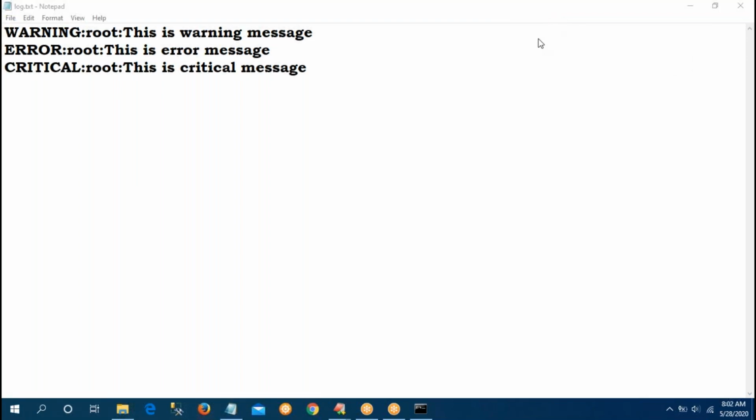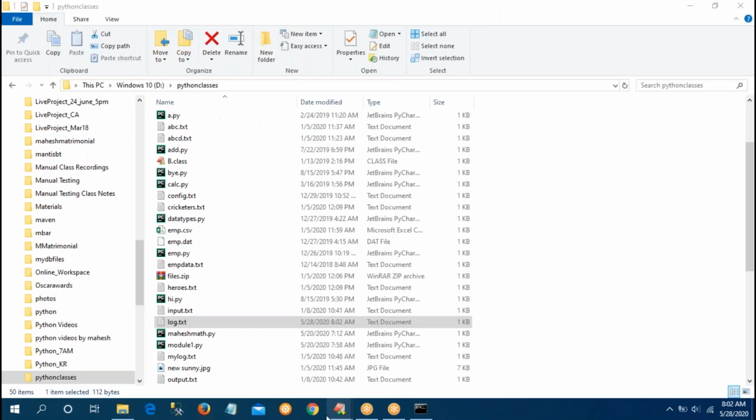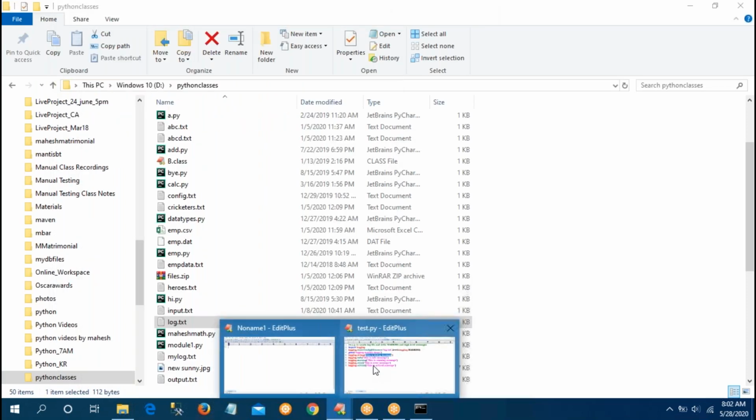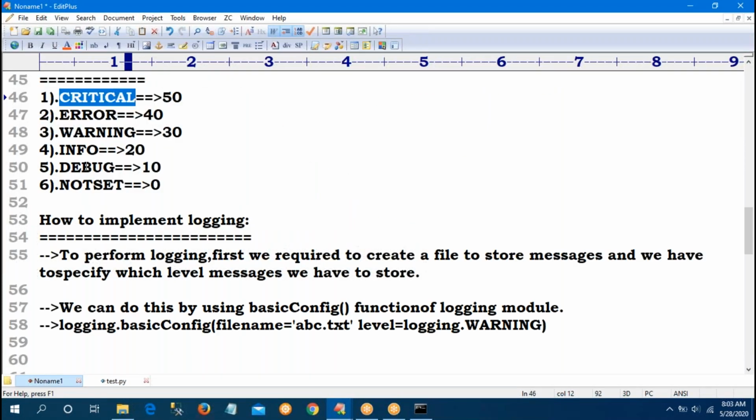Three messages are stored. Suppose in the same program, instead of warning I give debug. Debug is the lowest level, so above debug means all: debug, info, warning, error messages. Now in the log file, 3 are already available.